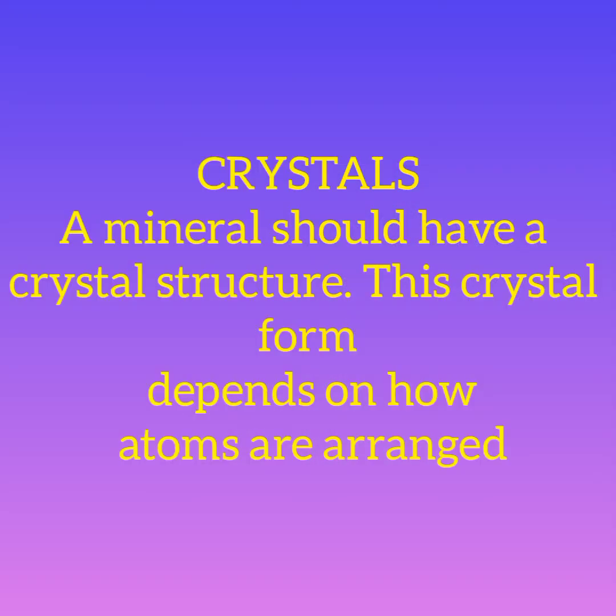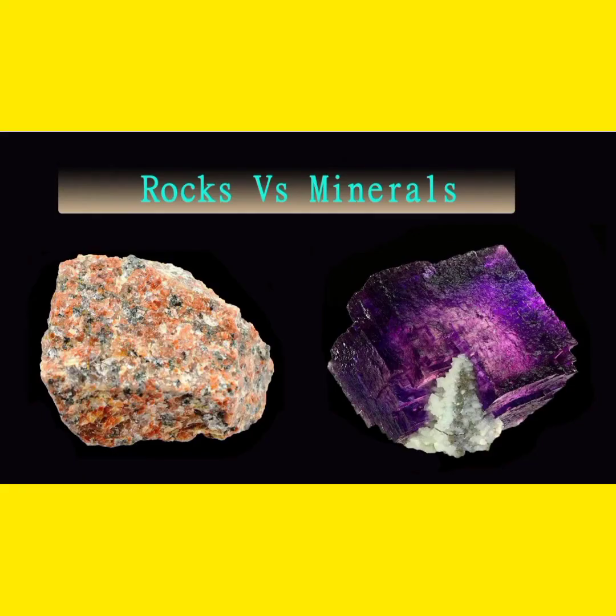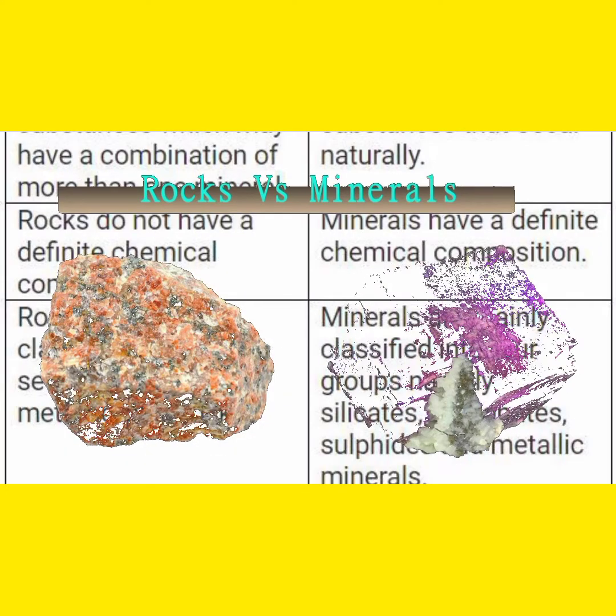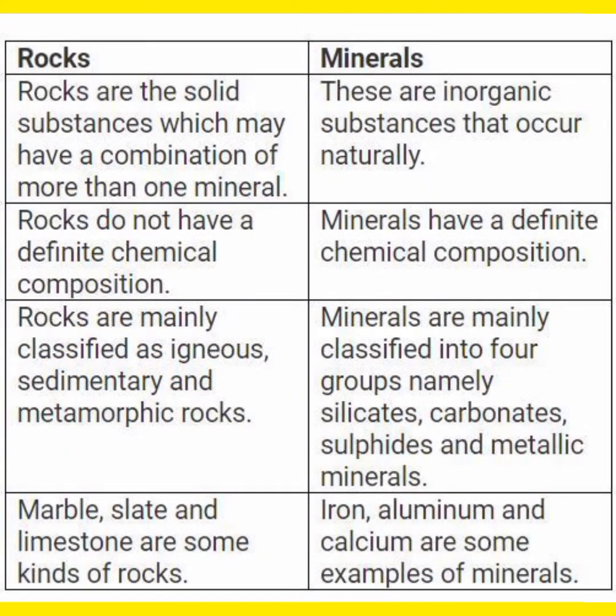A mineral should have a crystal structure. This crystal form depends on how atoms are arranged. Rocks vs minerals. These are differences between rocks and minerals. The very first is rocks are solid substances which may have a combination of more than one mineral, while minerals are inorganic substances that occur naturally. The second difference is rocks do not have a definite chemical composition, while minerals have a definite chemical composition.